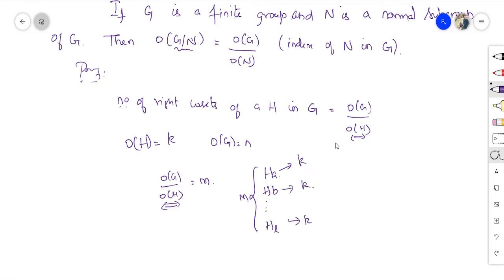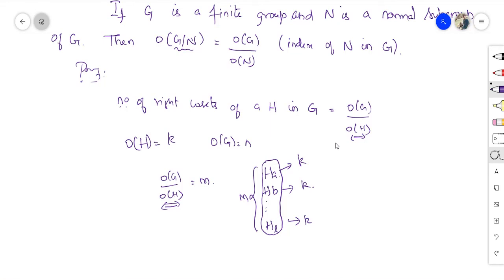Now I have already told you that right cosets have a property: either they are equal or their intersection is empty. I have collected all of these as distinct ones. I haven't collected any repetition; no two right cosets will be equal here.